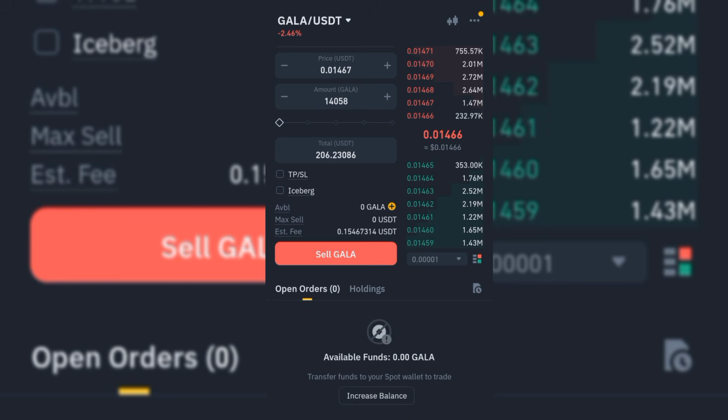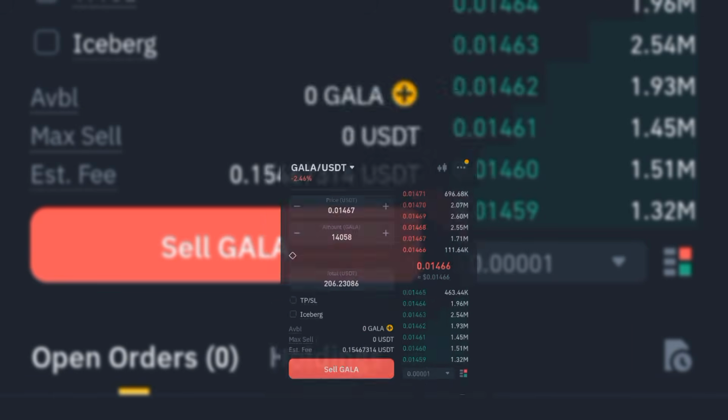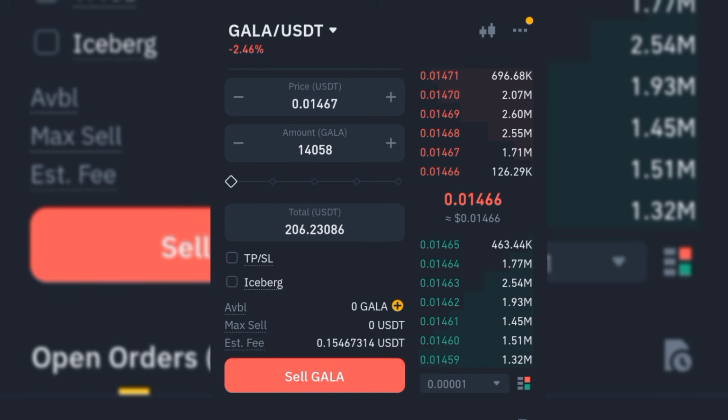I'll remind you that there are fees that apply to this. As you buy from there to there, fees are going to be applied to it. Right now you can see the estimated fee is going to be 0.15 cents. So you are going to be doing your minus and checking. After doing your minus and checking, it shouldn't be more than $1, and you might just go out with your $5 profit.